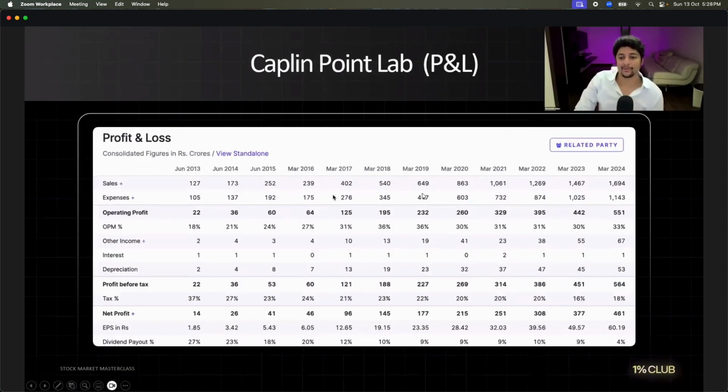Let's look at the revenue. Wow. Every year the revenue has been growing. Every single year. Look at this: 232, 60, 329, 395, 442. 117, 215, 251, 308, 377, 461. EPS went from 1 to 60 in the last 10 years. EPS has gone up 60 times, or 30 times because it's almost 2 rupees. 30 times in the last 10 years.